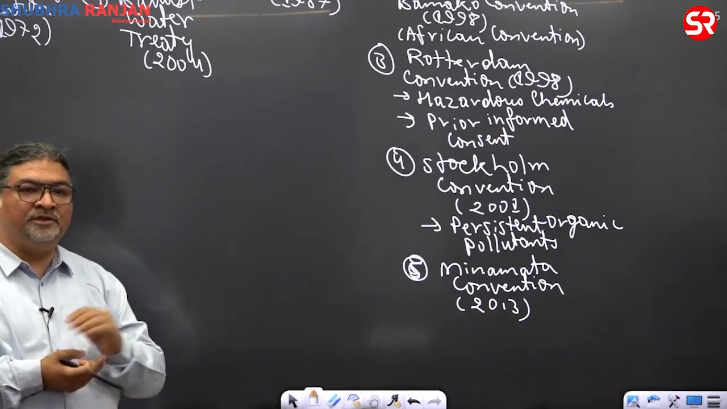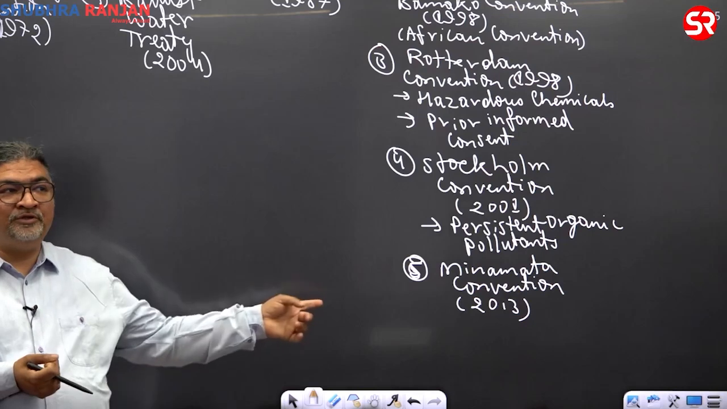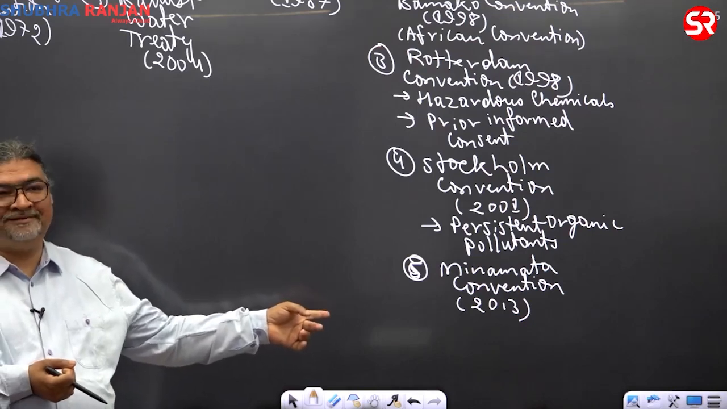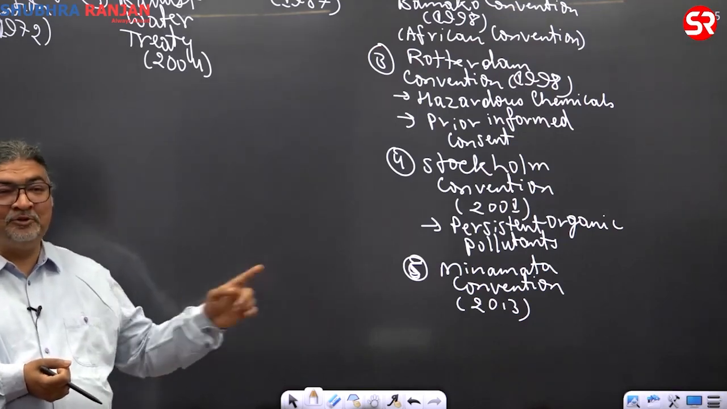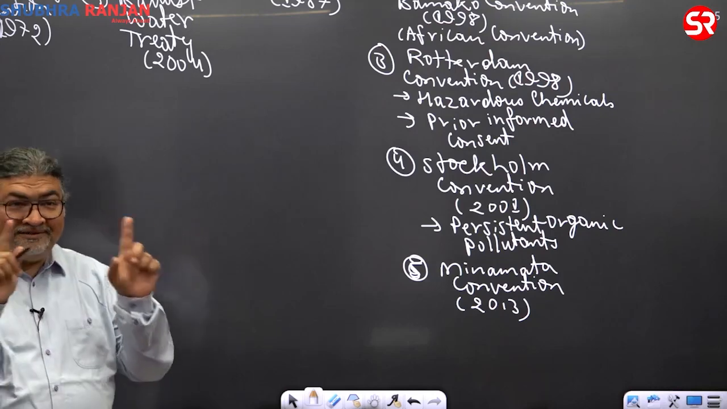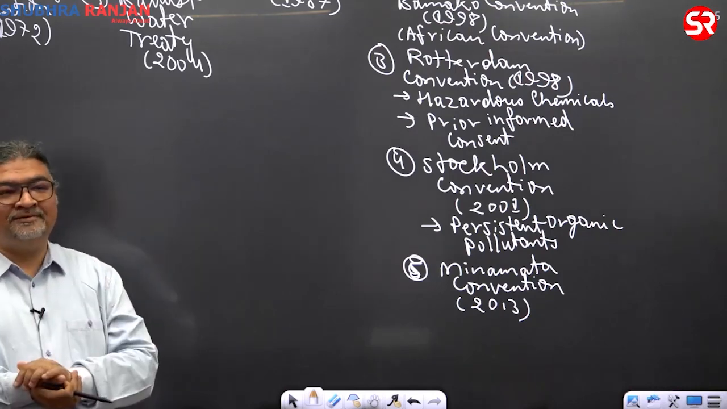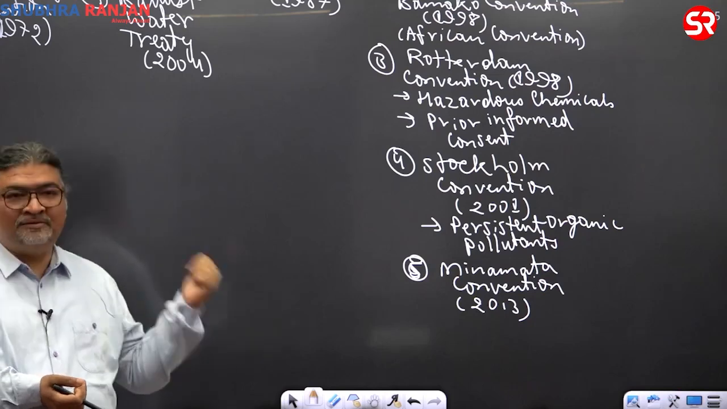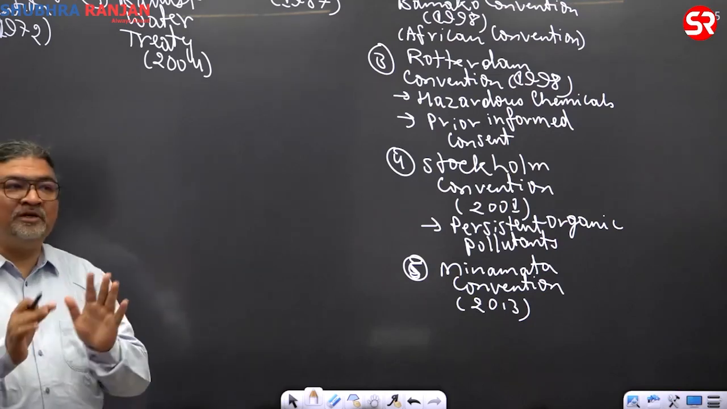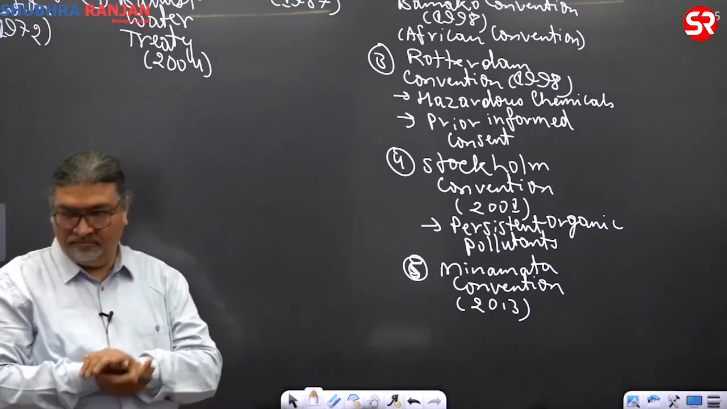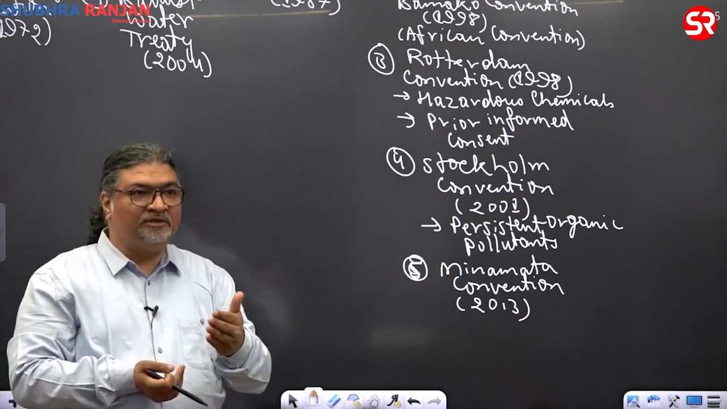The latest one, 2013. And why has it become important? Now you can see 2013, and 2023, how many years? 10 years. And so far UPSC has not asked a question. So one of the questions could be here, Minamata. What does Minamata look into? Mercury. Minamata is on mercury.